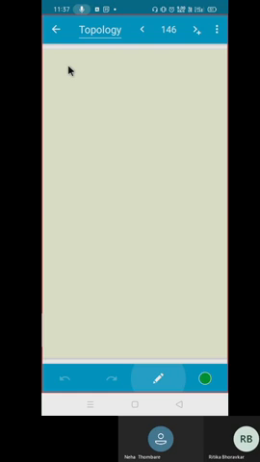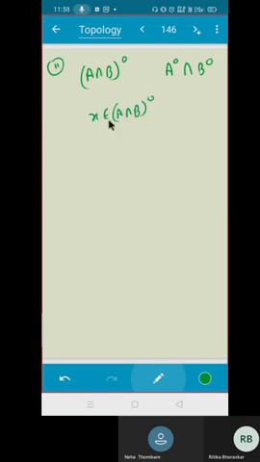Now I would like to see this also. A intersection B interior. And what is the relation between A intersection B interior and the others? What can you say? And the next question would be union. Try to start. You would like to prove two sets are either equal or one is a subset of the other. So you should start by taking any element, correct? Let us take any element. Let x belong to (A intersection B) interior. Is that okay?